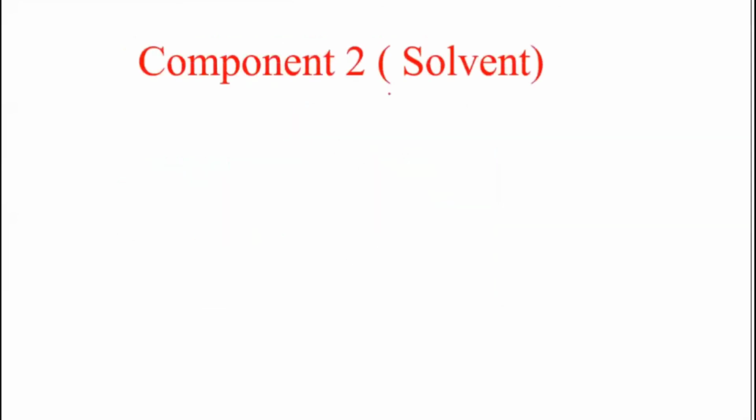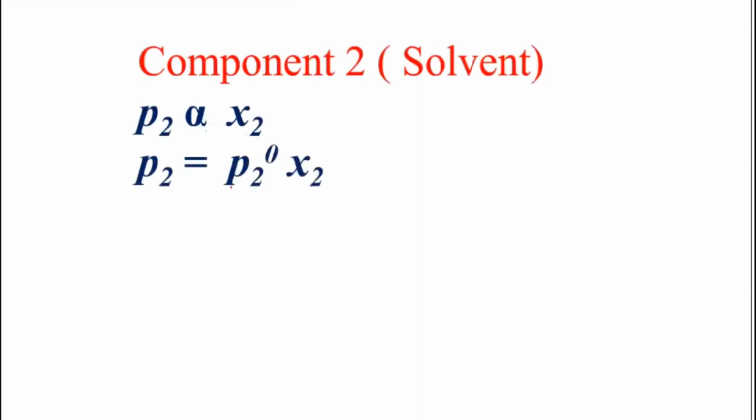Now for the second component I have written here: P2 is directly proportional to the mole fraction. You can remove this proportionality sign by putting in a constant, so that will be P2 naught. It means when they divided the vapor pressure of the second component by the mole fraction of that component, they always got a constant answer. And that constant K is equal to the pure vapor pressure of that component.